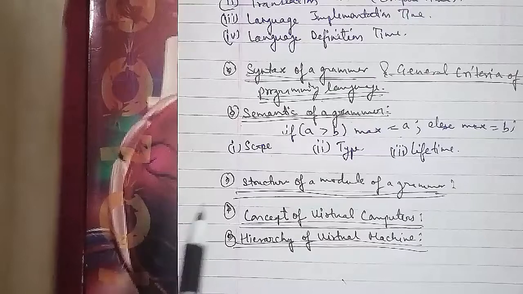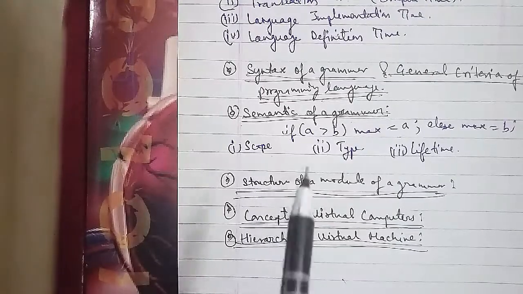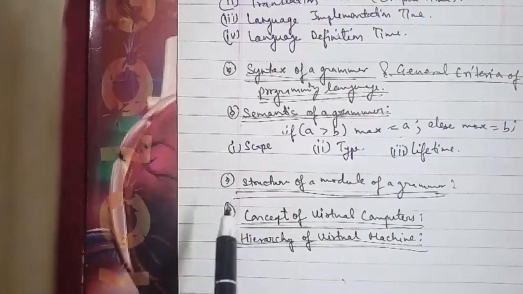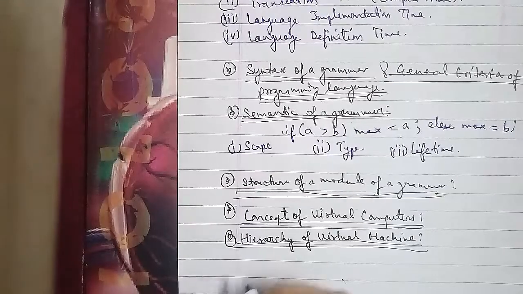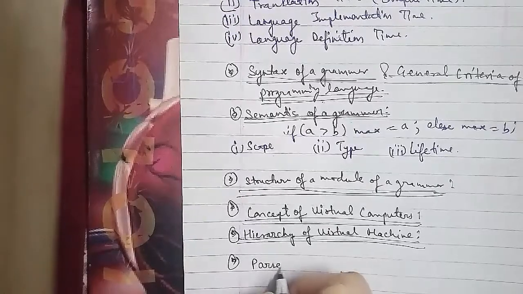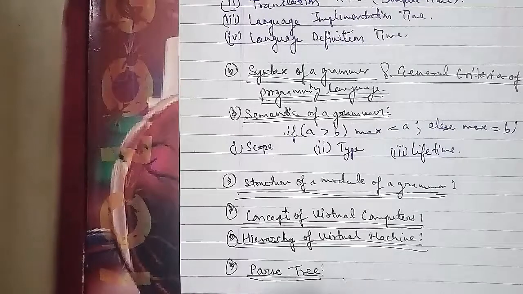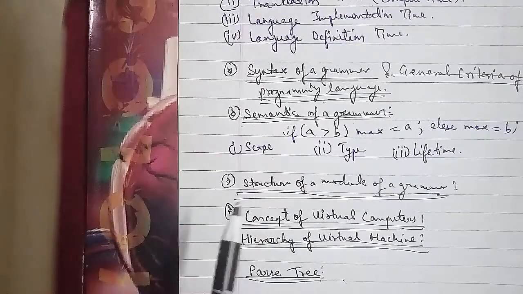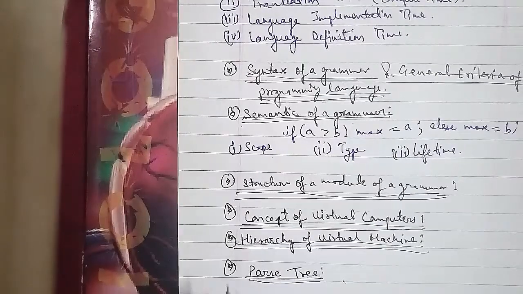Every vertex of the parse tree is labeled with either a variable or non-terminal, represented by an uppercase letter, or a terminal, represented by a lowercase letter, or a null symbol.